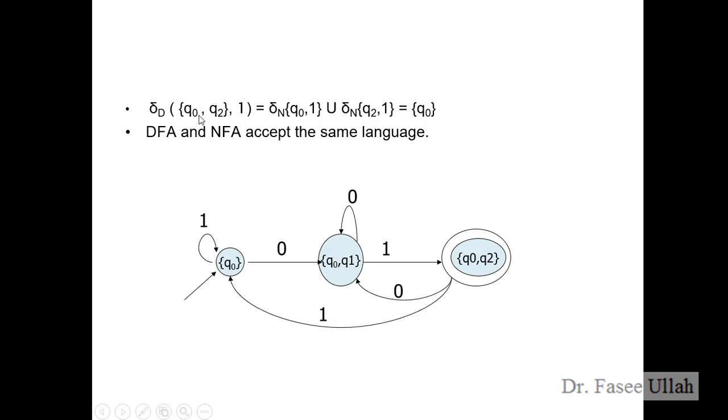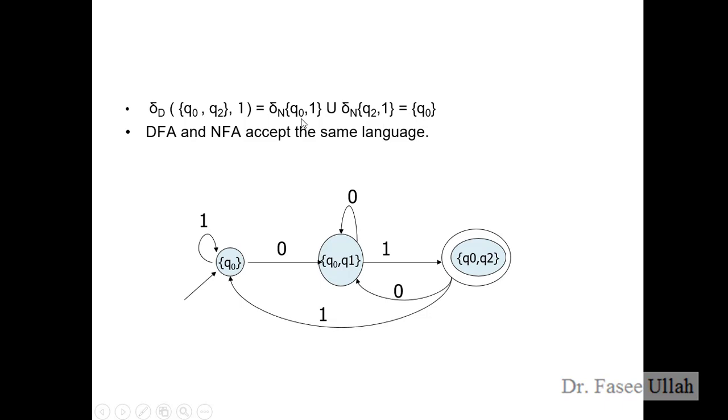Over here we actually have 3 states. We can mix up Q naught with Q1, and Q naught with Q2, because we have different conditions. For Q naught and Q2, the transition value is 1, which goes back towards Q naught, because we have to get Q naught according to the definition.